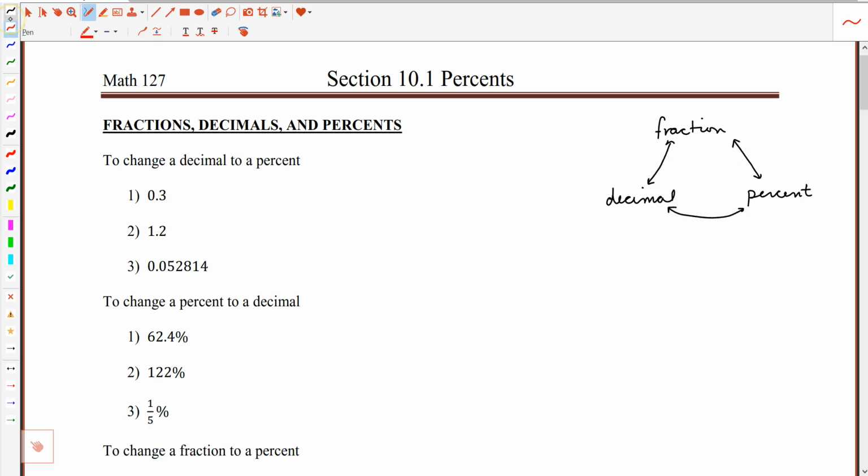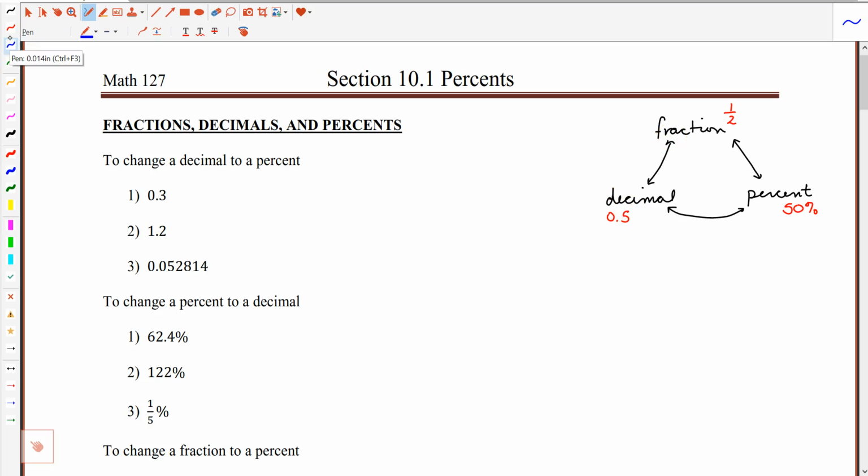Let me give you maybe a familiar example of a number that could be represented in any one of these three formats. So a fraction, how about 1/2? This fraction as a decimal would be 0.5 or 5/10. As a percent, this would be 50%. So the same concept can be expressed in three different representations.